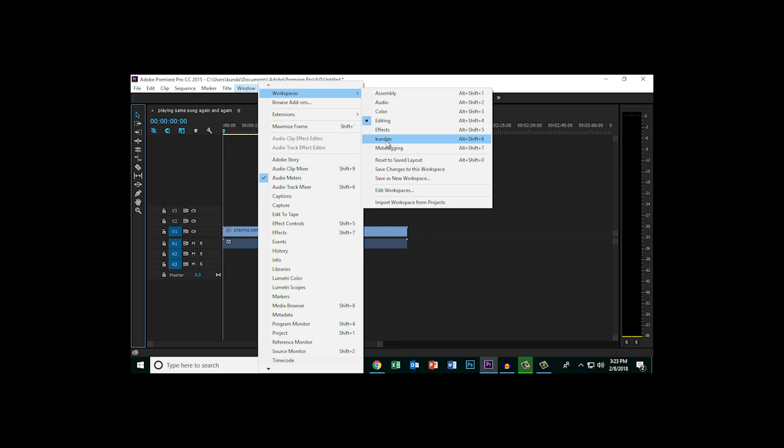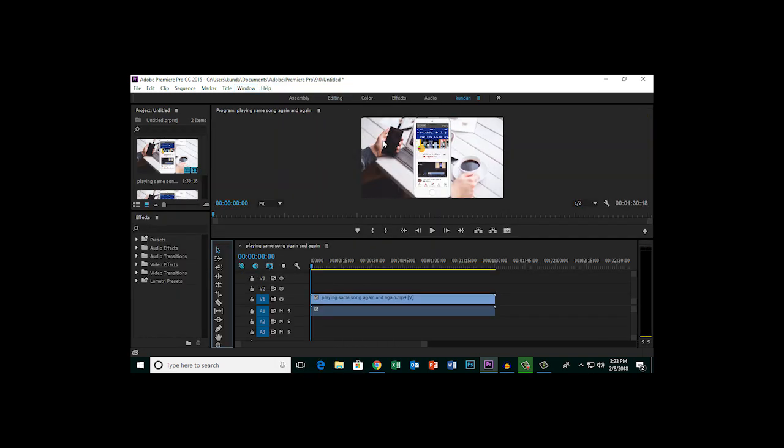This is the layout which I had saved. I will click on it and you can see Adobe Premiere Pro will be open in the same layout which I had saved. So this is how you can reset Adobe Premiere Pro layout to the saved workspace.